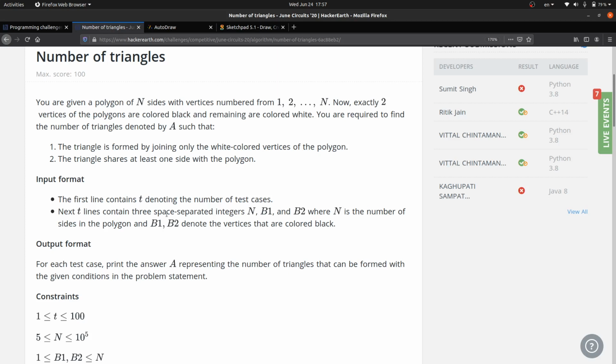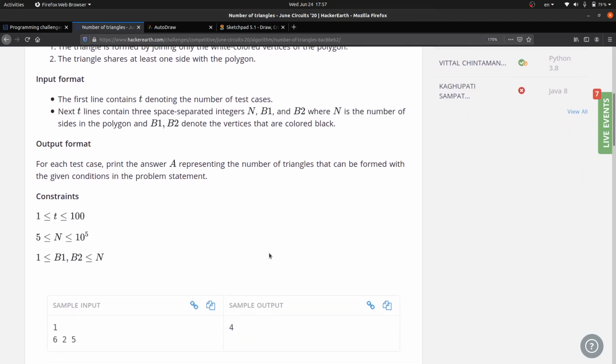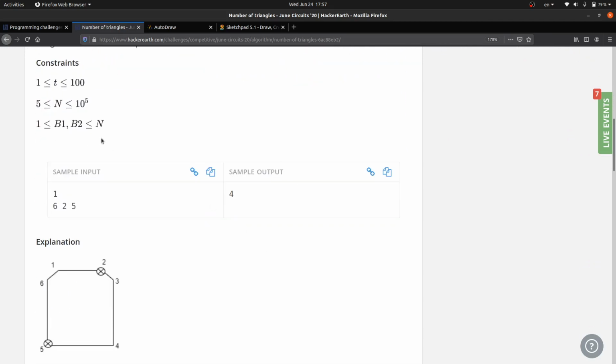We are given t test cases, and n, b1, b2 are the input, where n is the number of vertices, and b1 and b2 are the vertex numbers of the black colored vertices. These are the constraints, as you can see, and this is a hexagon, the sample test case, and this is the output.